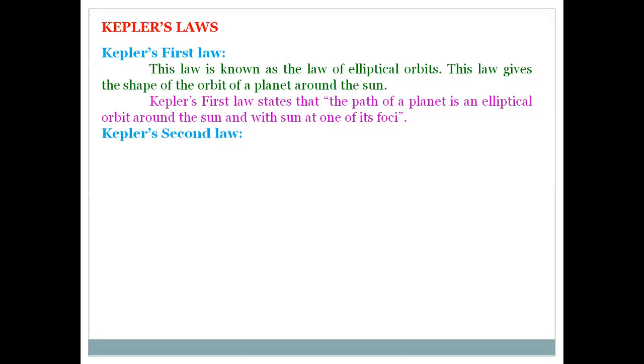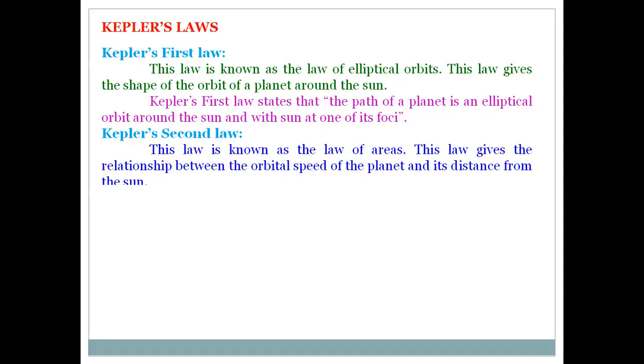between the radius vector, the line drawn between sun and planet, and how much area it sweeps out. That is the relation of the area swept out by the radius vector. This is called the law of areas.